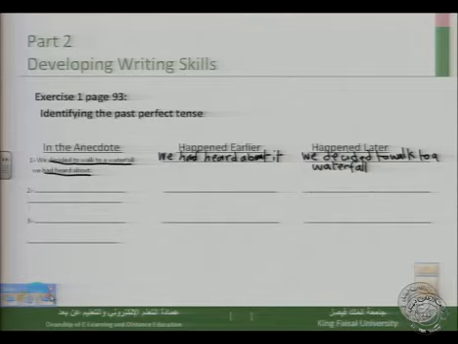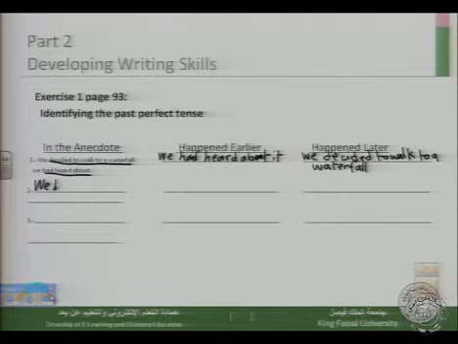Let's continue reading the anecdote and see what is the second sentence in which we have the past perfect. We followed a railroad line. We had walked 5 or 6 miles when we came to a high rock wall where the tracks entered a tunnel. This is the second sentence. The second sentence says, we had walked 5 or 6 miles.